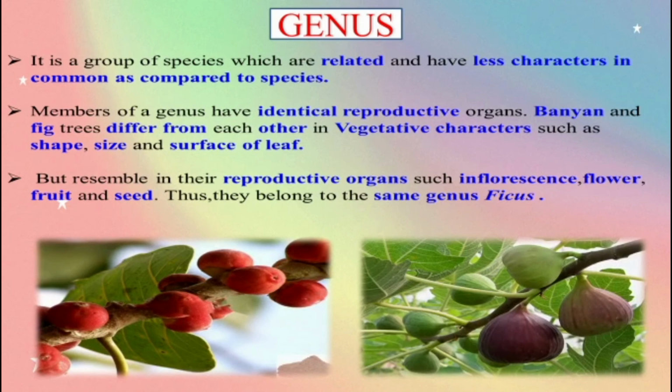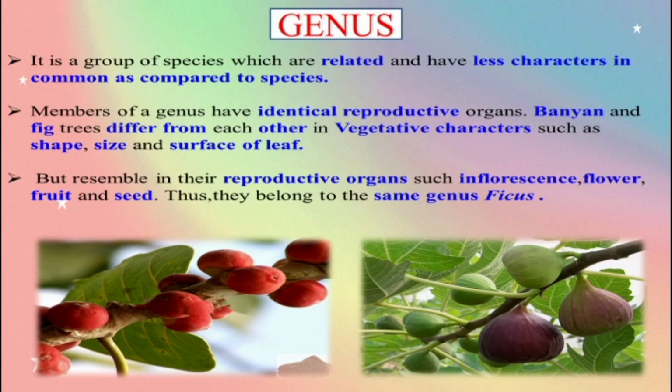Next one, genus. It is a group of species which are related and have fewer characters in common as compared to species. Members of a genus have identical reproductive organs. Banyan and fig trees differ from each other in vegetative characters such as shape, size, and surface of leaf, but resemble in their reproductive organs such as inflorescence, flower, fruit, and seed. Thus, they belong to the same genus Ficus.